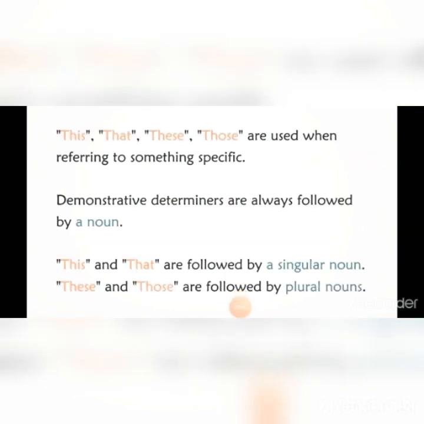This, that, these, those are used when referring to something specific. Demonstrative determiners are always followed by a noun. Here, this and that are followed by a singular noun. These and those are followed by plural nouns.